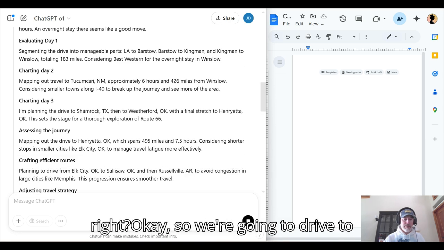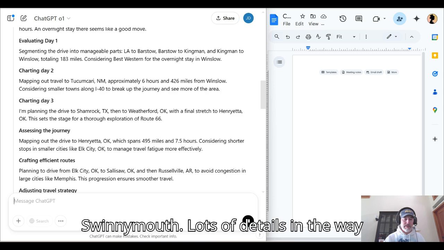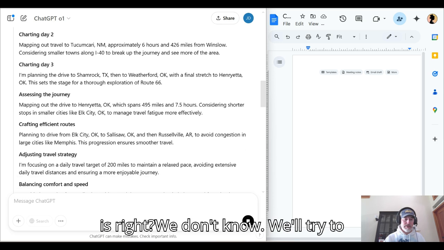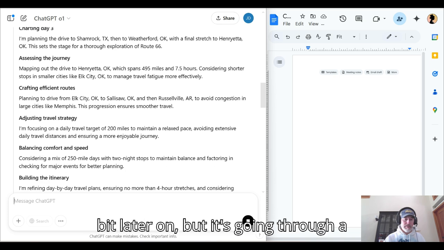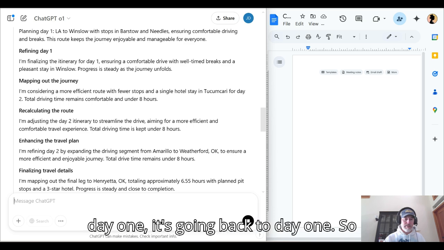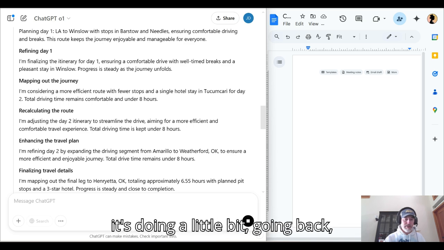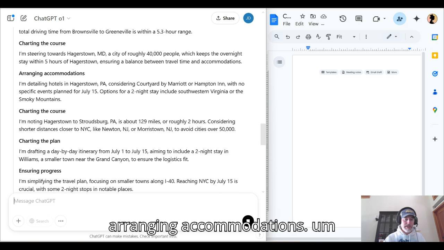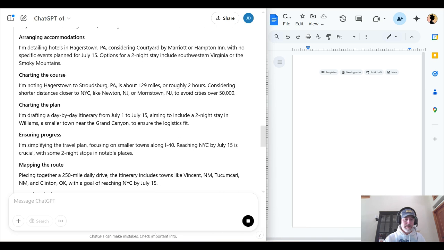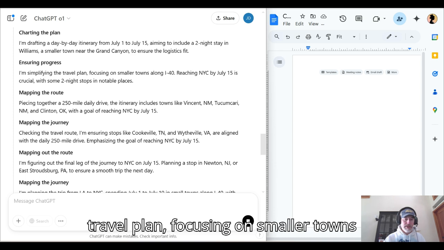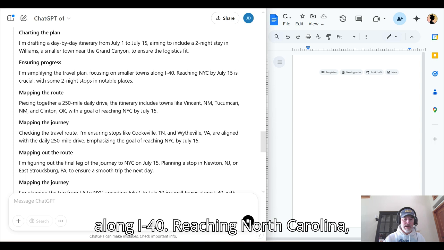Okay, so we're going to drive to Henrietta, Oklahoma, which spans 20 miles. Lots of details in the way it's thinking. Who knows if any of this is right? We don't know. We'll try to double check some of that stuff a little bit later on, but it's going through a lot of processing, just a lot. Refining day one, it's going back to day one. So it's doing a little bit, going back, recalculating, doing a little bit more, recalculating, charting the course, arranging accommodations, ensuring progress. I'm simplifying the travel plan, focusing on smaller towns along I-40.